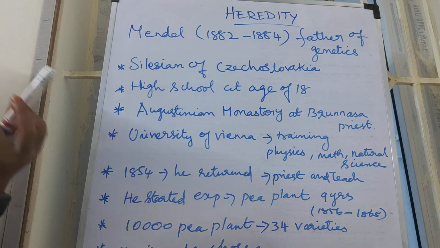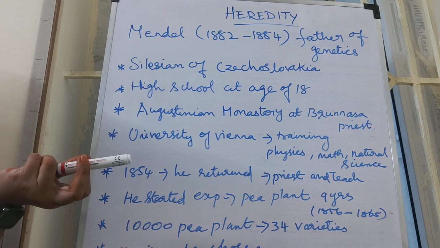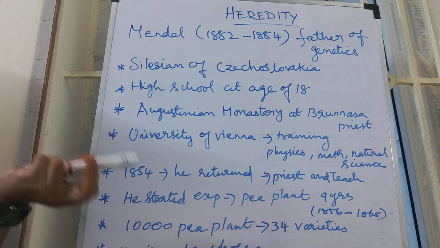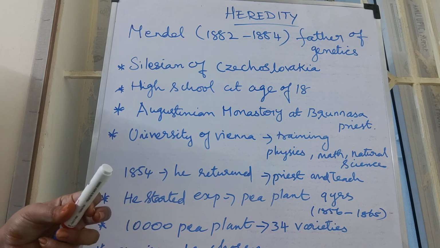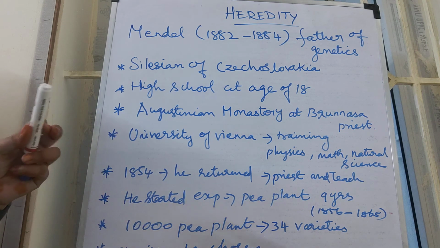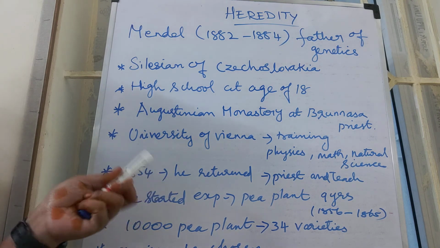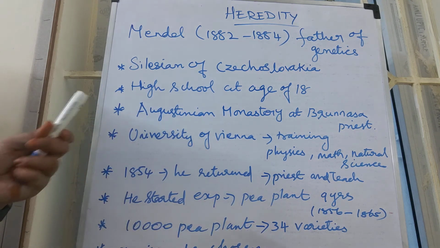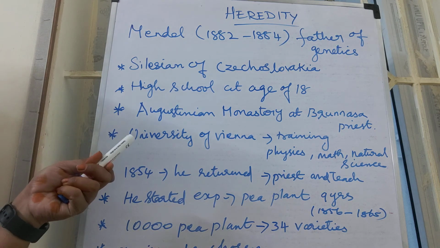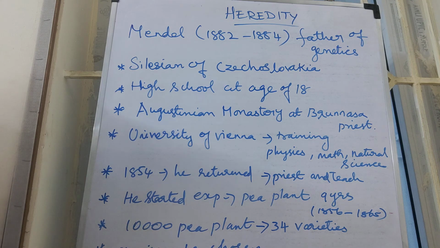The second one is a short lifespan. So our experiment is very short and quick to finish, because it is an annual, and so it was possible to follow several generations. It is also easy to cross-pollinate. It has clearly defined contrasting characters, and the flowers are mainly bisexual, that is, both male and female parts are present in the same flower. These are all the advantages for experimental work in many aspects for Mendel, and this is the reason for Mendel's success. Next we are going to see the monohybrid cross.